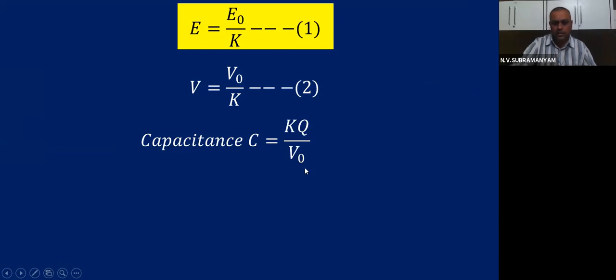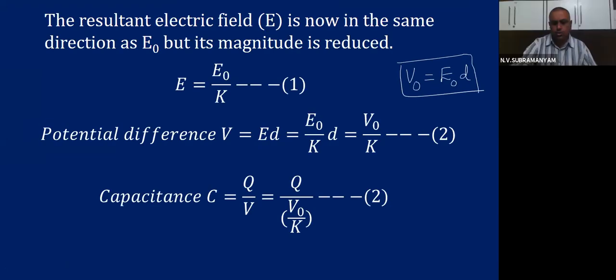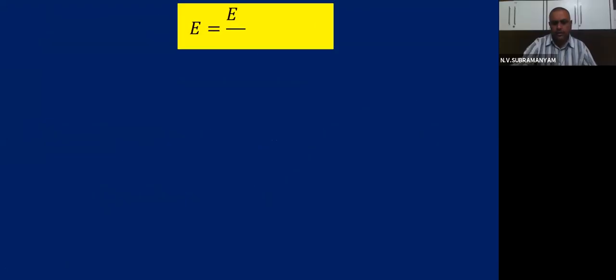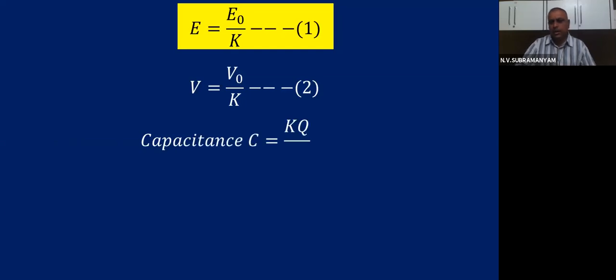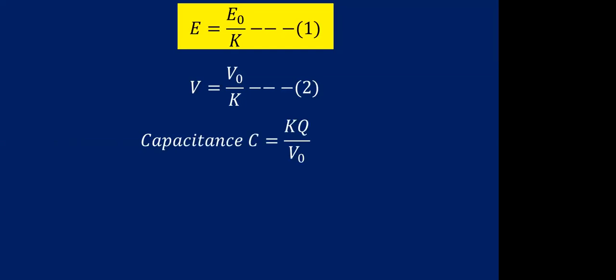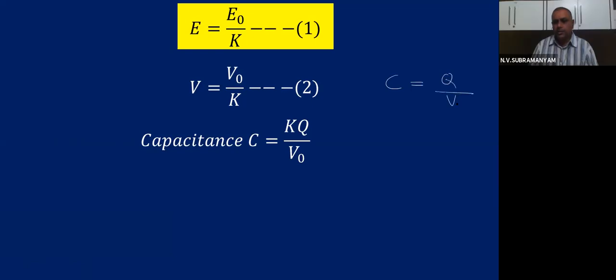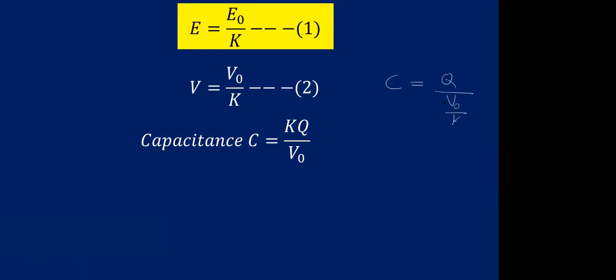How did we get this? If you see carefully, the expression we were having is C is Q divided by V0 by K. Mathematically, how do you write this?